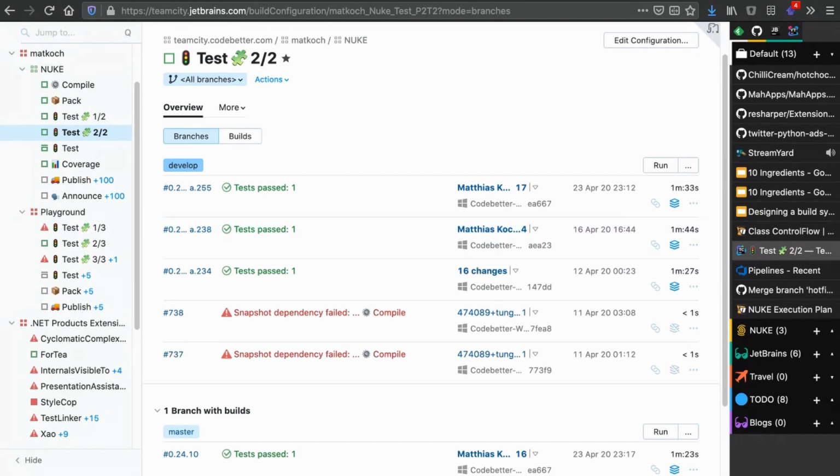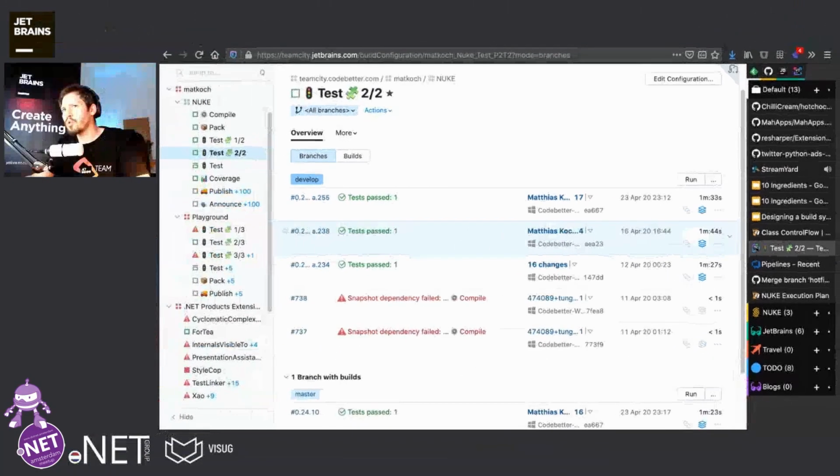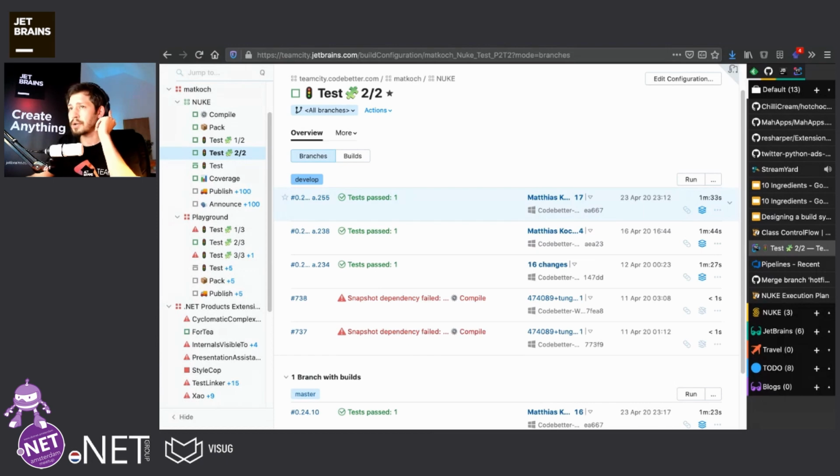And I will give you the example of ASP.NET Boilerplate, which is a big project. And for them, I think they had an execution time of 12 minutes before using NUKE. And with that approach, they are now down to 7 minutes.